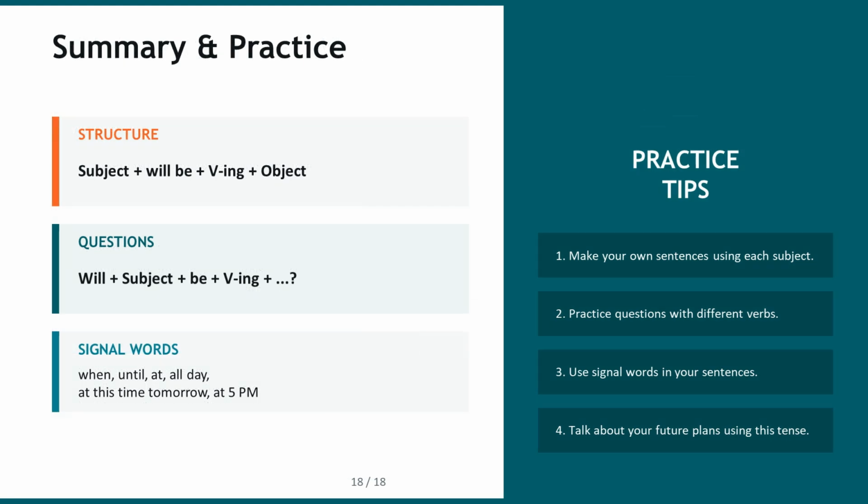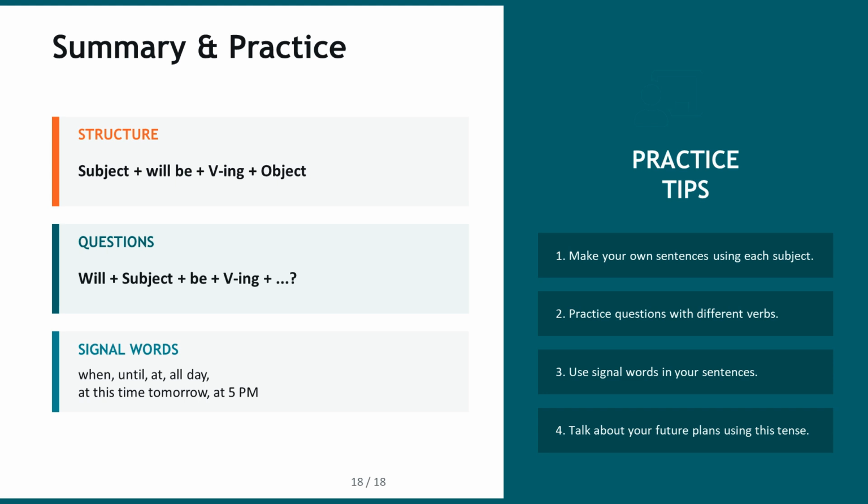Let us quickly summarize what we learned in this lesson. The future continuous tense is used to talk about actions that will be happening at a specific time in the future. The structure for positive sentences is subject plus will be plus the verb with ing plus the object. For questions, we move will to the beginning. Will plus subject plus be plus verb with ing plus the rest of the question.